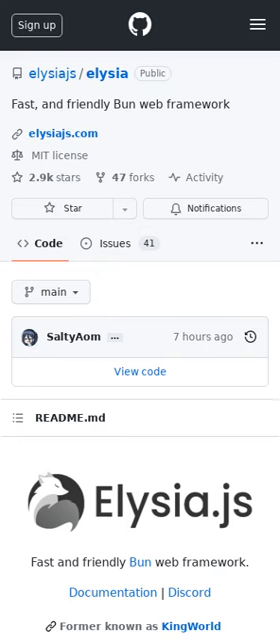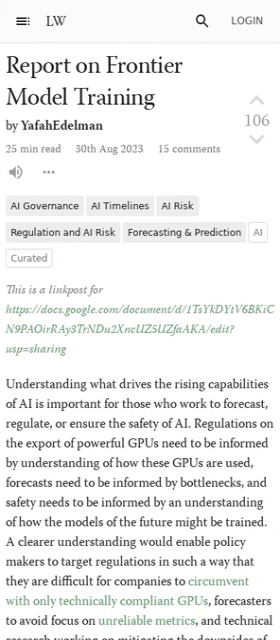Elysia is a fast and friendly Bun web framework that automatically infers types from code. This document is a collection of resources on the different aspects of frontier model training created to help people learn about the field and use the information to help inform their own models.